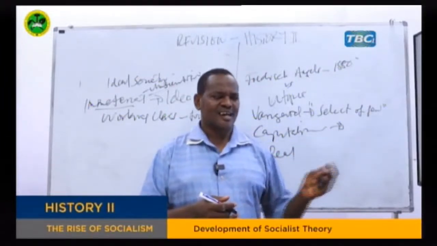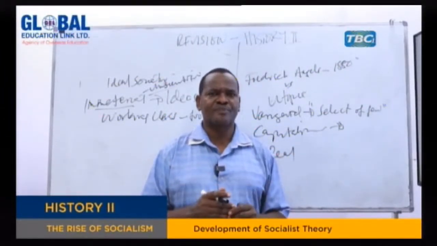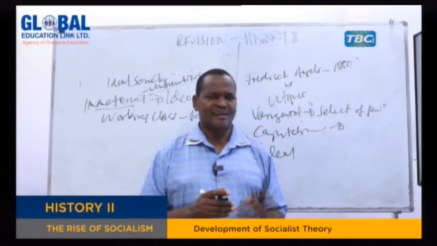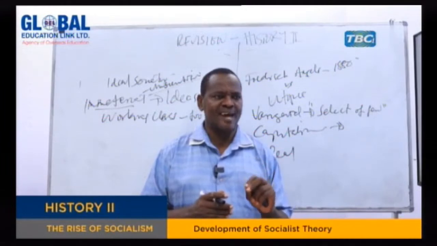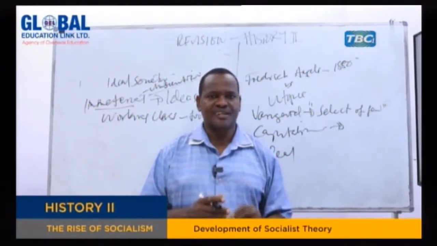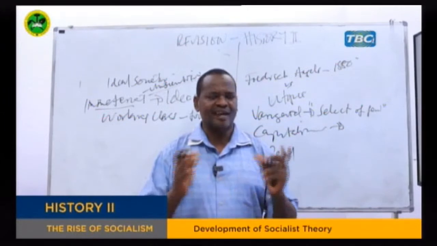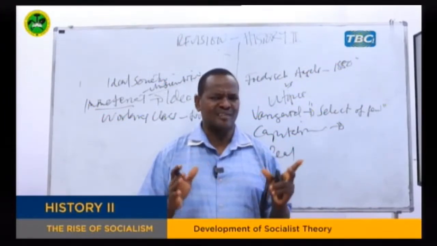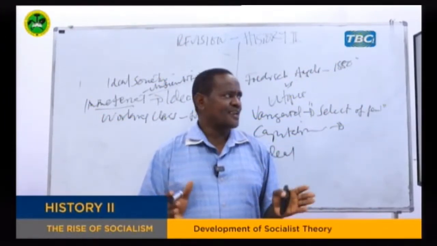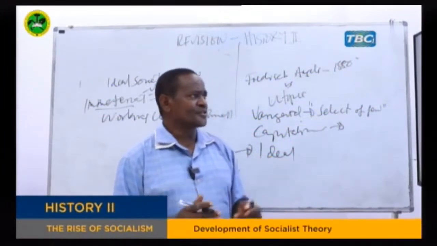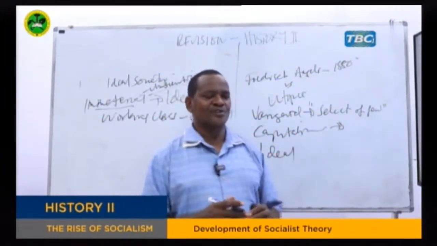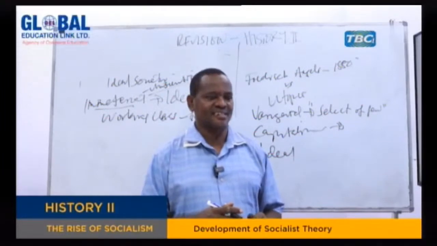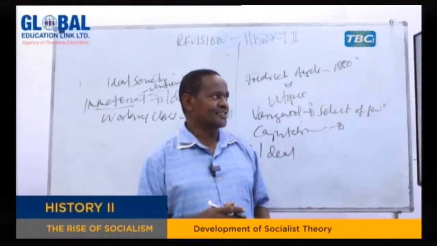Remember what Robert Owen was trying to build after he bought the Lanark cotton mill, or after he went to the United States and established New Harmony in Indiana. He was trying to create a society in which people are going to be equal, and so on and so forth. So they tried to establish an ideal society which is going to be socialist, something, of course, which came to be inherited by scientific socialism.